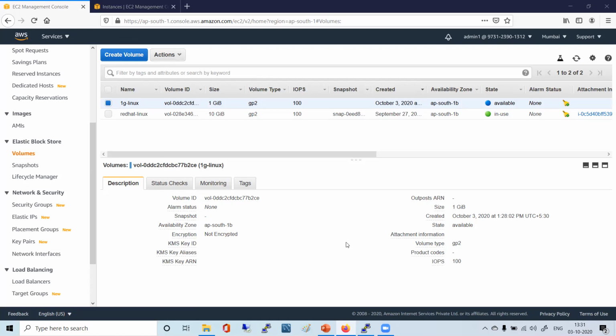1G Linux is there. That size is 1 GB. Now what size do we have, because earlier we had 10 GB of size for Linux RHEL. Now if we talk about 1G Linux, the size we have given is 1 gigabyte, right? So now the left volume will be 9 GB, right? Left volume will be 9 GB means what? I didn't get your point.